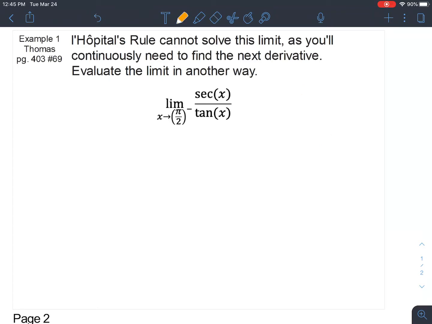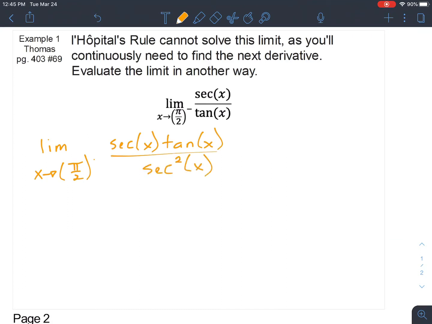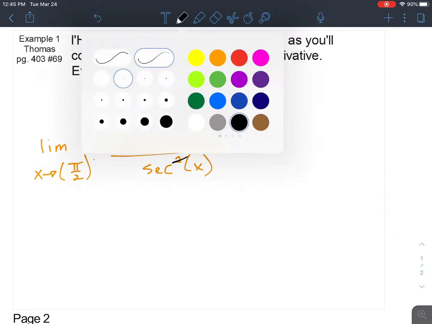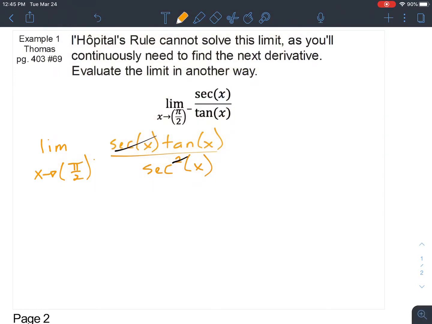So if we were to do our derivative for the top and bottom, the derivative of secant is secant tangent. The derivative of tangent is going to be secant squared. We could cancel out a secant from top and bottom, and now that leaves us with tangent over secant.